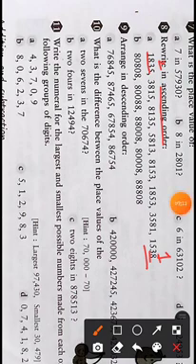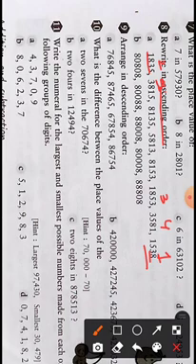The third number will be this one only. Then let us find the fourth number, which is 3,581, and the fifth number is 3,851.